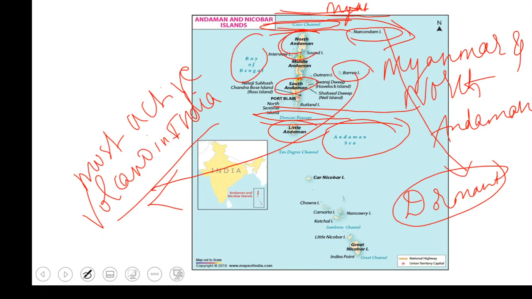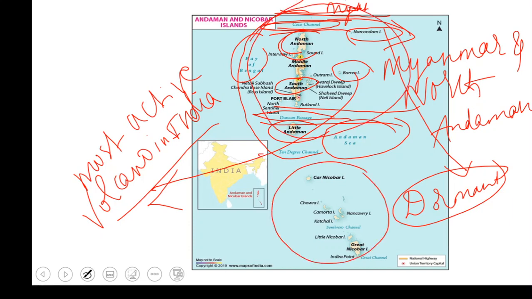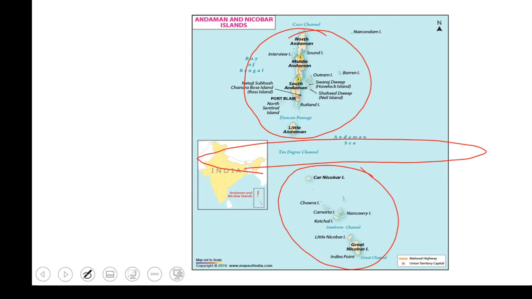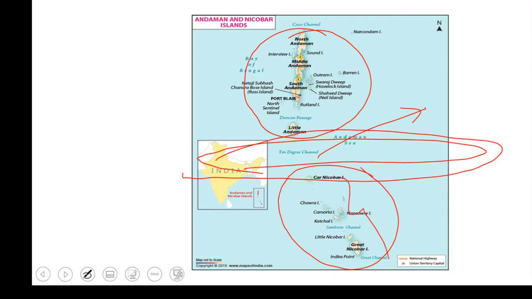And if you can see, there is a channel which is dividing your entire Andaman and Nicobar. Here you have Andaman and here you have Nicobar. So what is this channel? It is called the 10-degree channel. This is also a very important question for any competitive exam. Okay, so what is the channel? It is called the 10-degree channel. And your Nicobar is of three parts. The first one is Car Nicobar, the second one is Little Nicobar, and the third one is Great Nicobar.